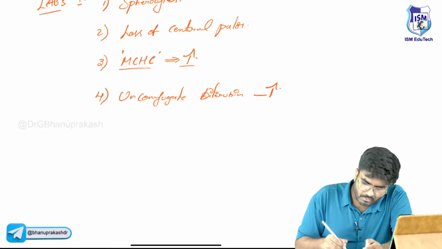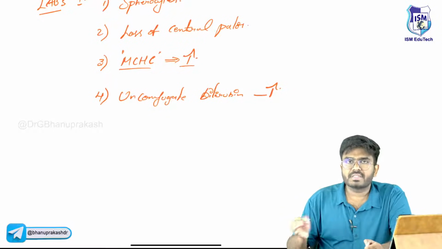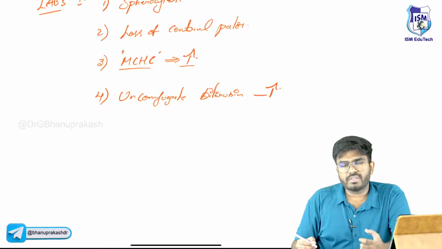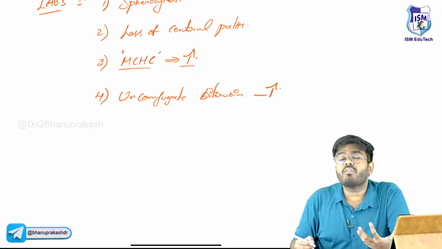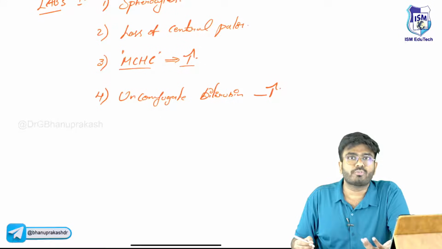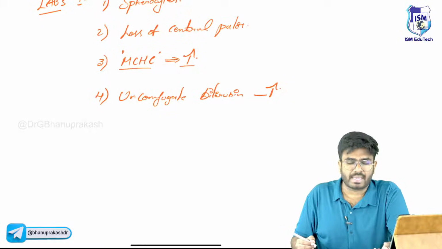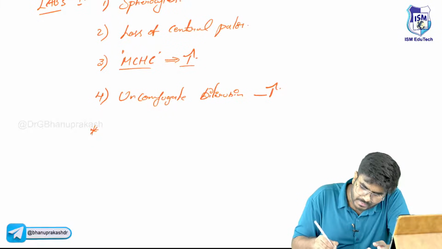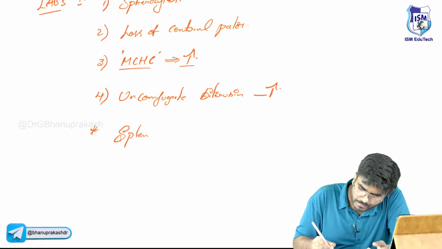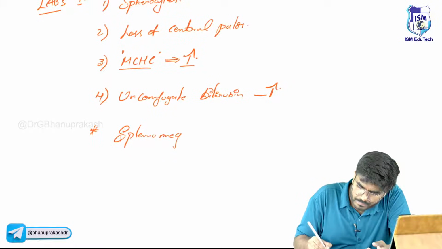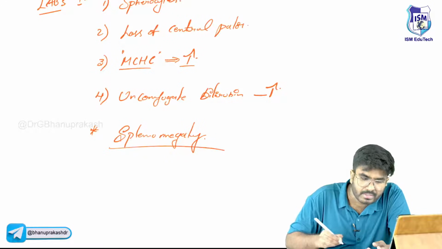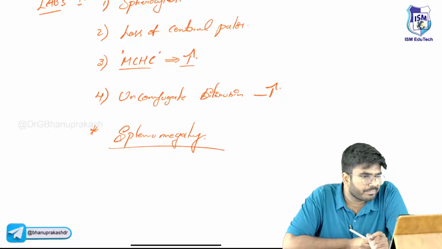Now, apart from this, what else you can see? Not from the labs. Generally, when you do the physical examination, you can see a bigger spleen. The spleen is now doing more work. It's work hypertrophy. The spleen is doing more job now, more hemolysis continuously throughout the day. So what you can say is splenomegaly. These patients are having splenomegaly.